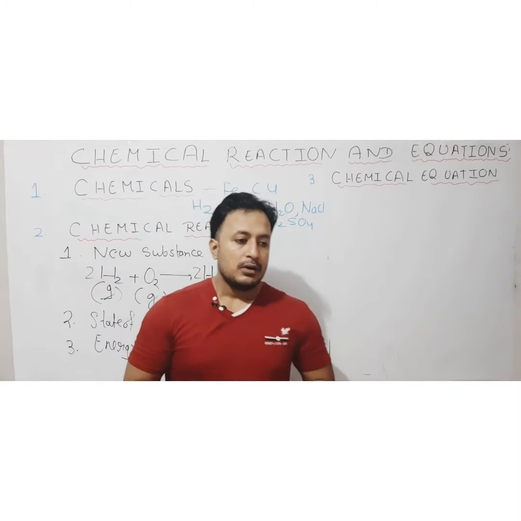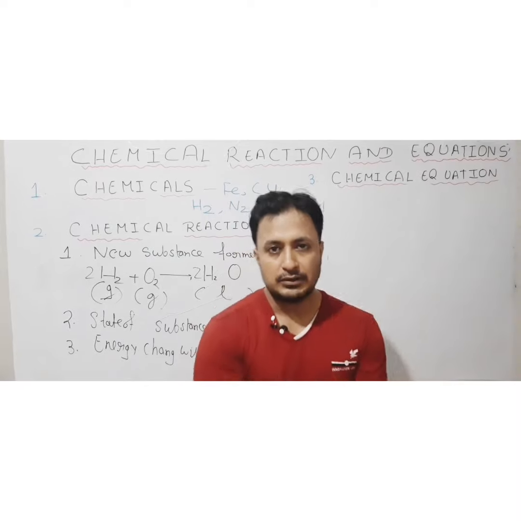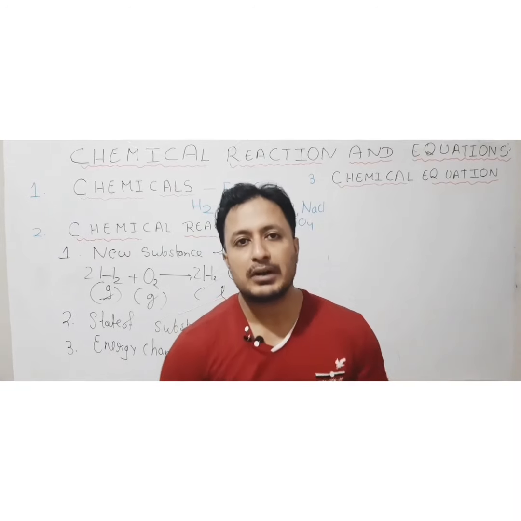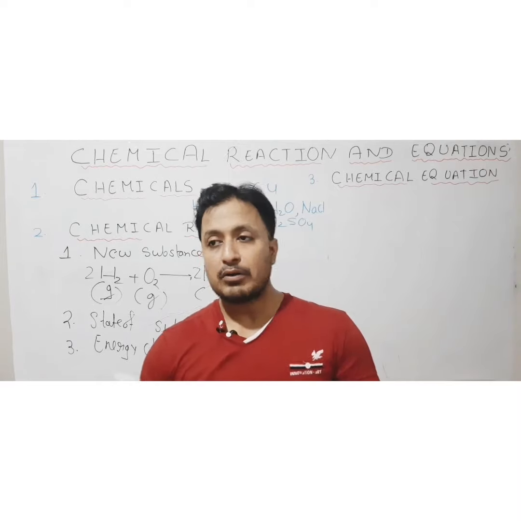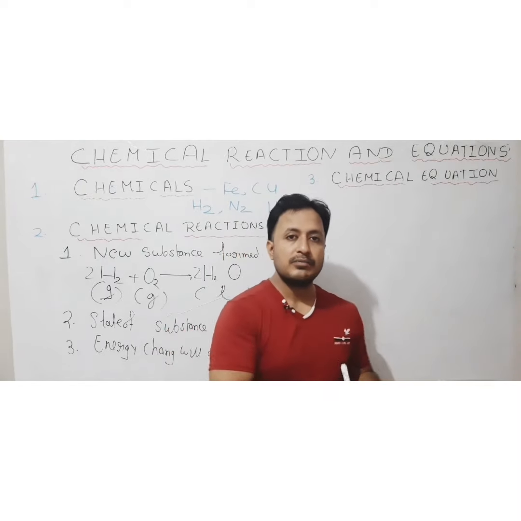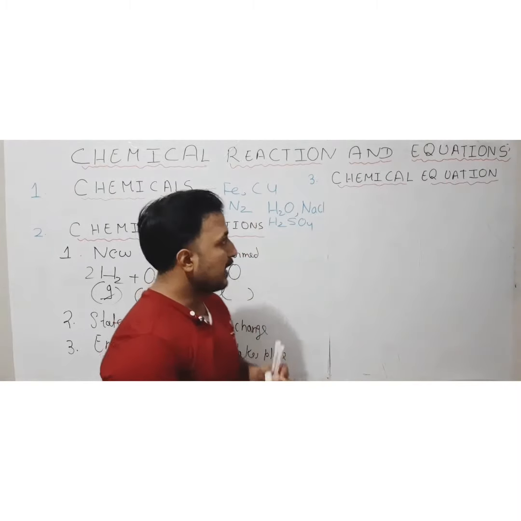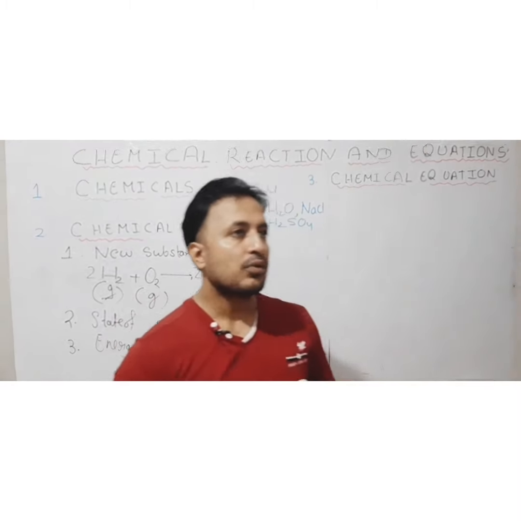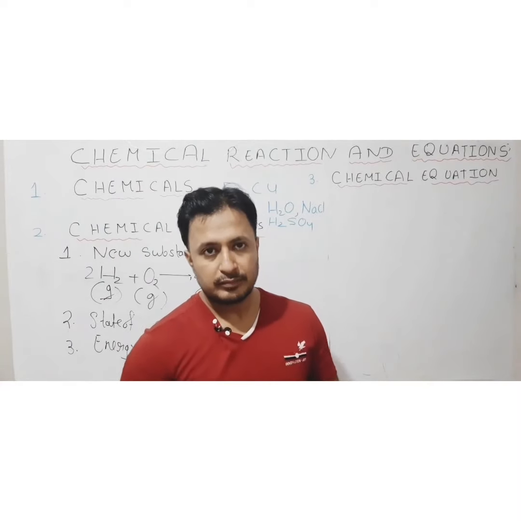Now the thing is, how are we going to represent that chemical reaction on paper, and how are we going to show that this is the reactant we have used and this is the product we are getting? For that we have to write the chemicals in the form of an equation, okay.